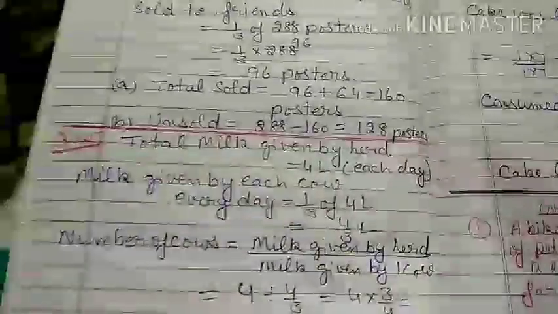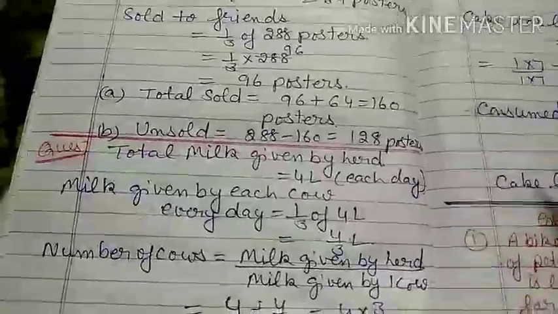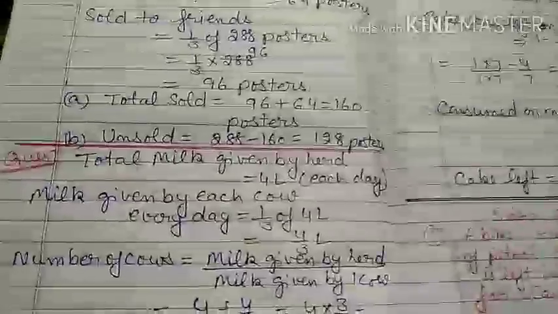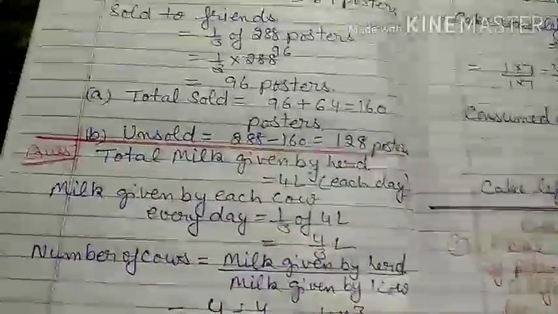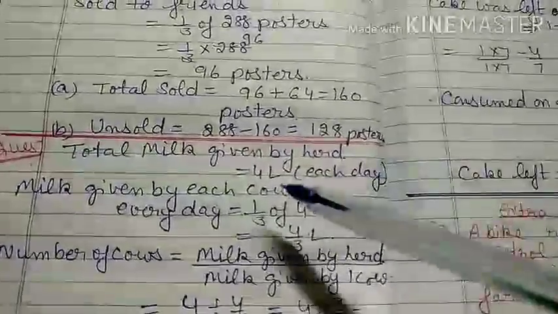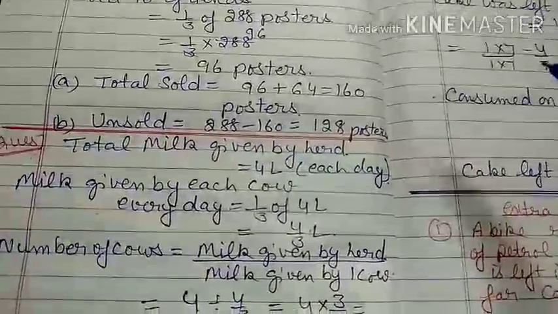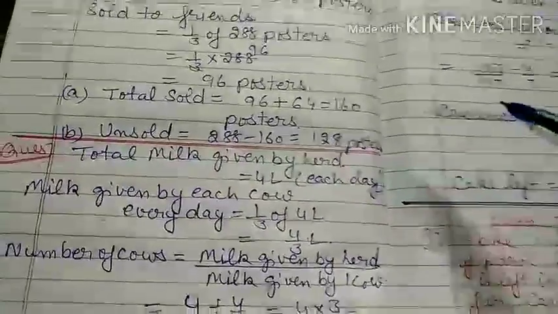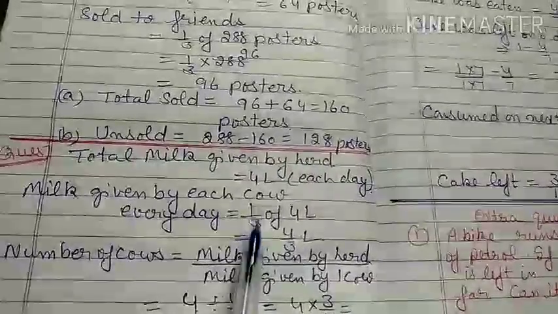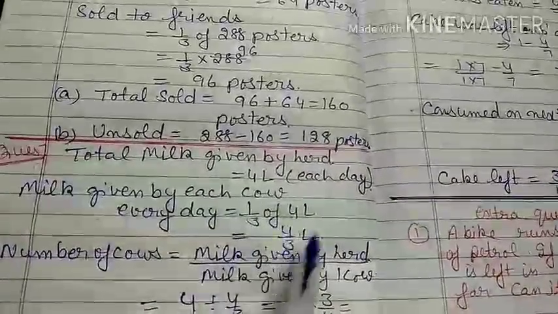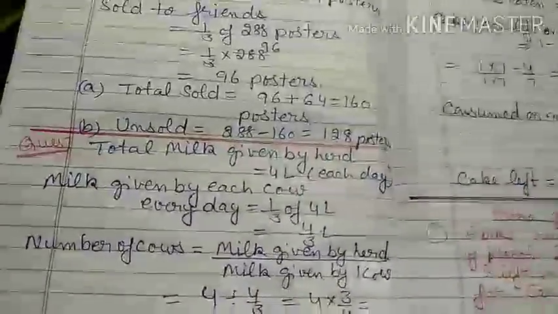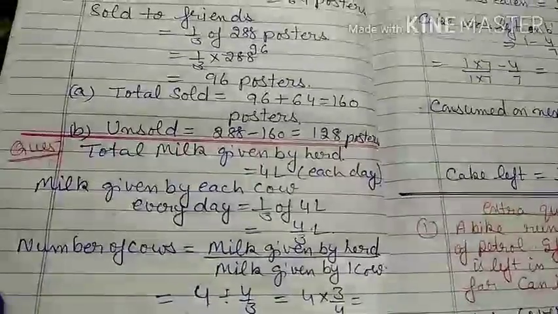Next is the 7th question. A herd of cows gives 400 liters of milk each day. Herd means one area, like one farmhouse is given to you, and there is a group of cows present there. Every day when a person goes there to bring the milk, he gets 400 liters. But each cow gives 1/3 of 4 liters. Milk given by one cow every day is 1/3 of 4 liters, that is 4/3 liters. It means one cow gives 4/3 liters of milk. You have to find how many cows were there in the herd.